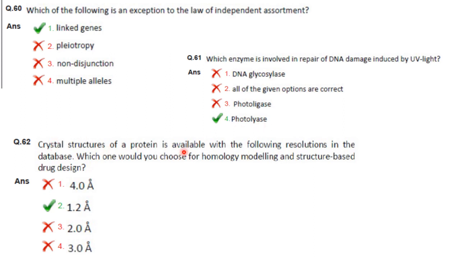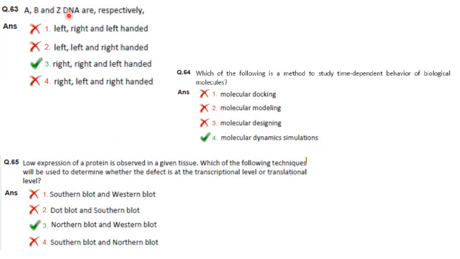Crystal structure of a protein is available with the following resolutions in the database. Which one would you choose for homology modeling and structure-based drug design? It is 1.2 angstrom because it is the smallest and because of that resolution will be more clear. So answer is 1.2 angstrom. A, B and Z DNA are respectively. A is right-handed, B is right-handed, Z is left-handed.